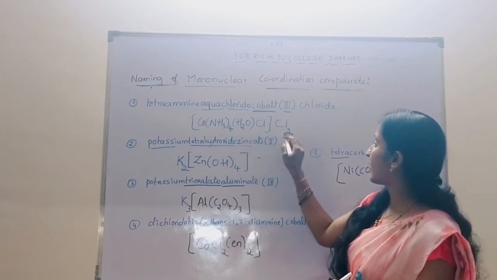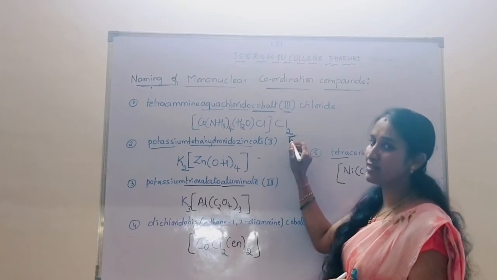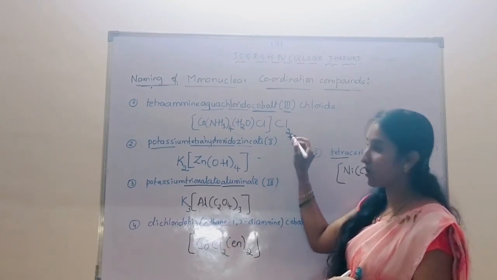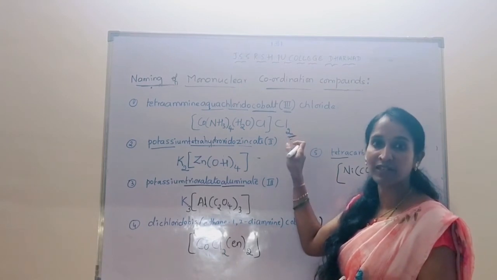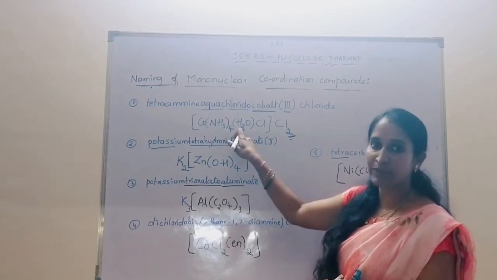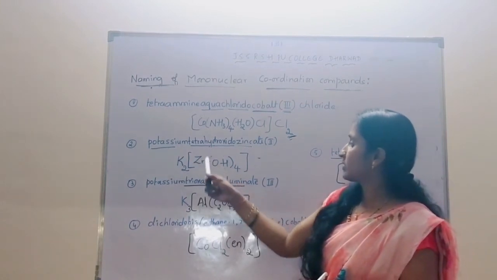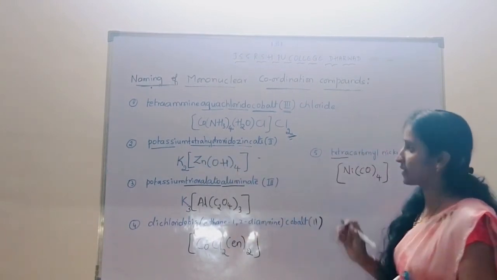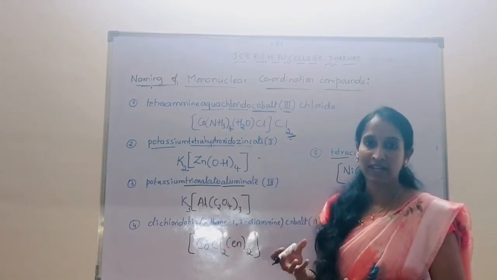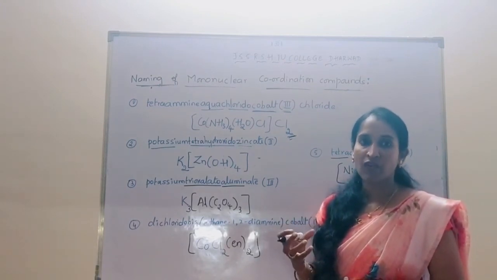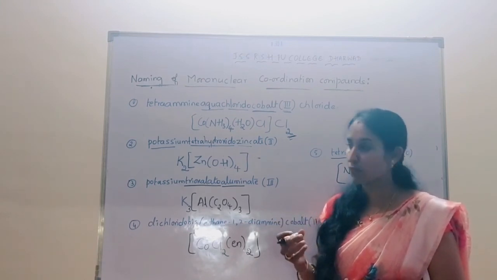And if any ions are present outside the coordination sphere, we have to neutralize the ion by taking the numbers. That will depend upon the ligands present inside the coordination sphere. Similarly, the other examples also. So this is a simple way of giving the name of the coordination compound.